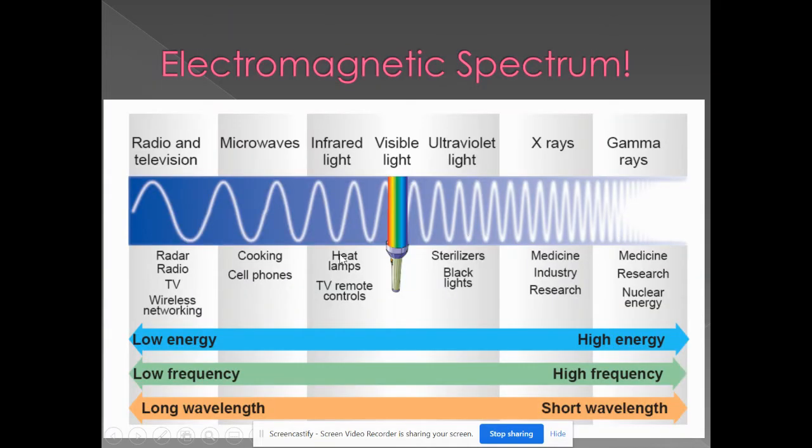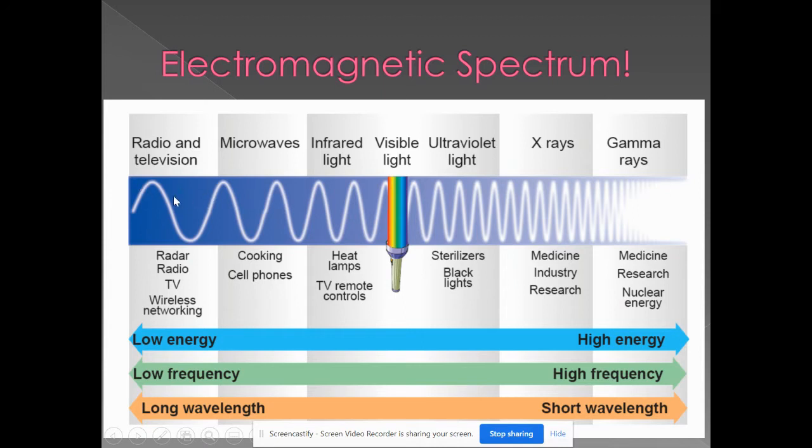There are 7 total electromagnetic waves on the electromagnetic spectrum: radio, microwaves, infrared, visible light, ultraviolet, X-rays, and gamma. They go from the longest wavelength of radio waves, and get shorter and shorter until they get to gamma waves, which have the shortest wavelength. Radio waves also have the lowest frequency.